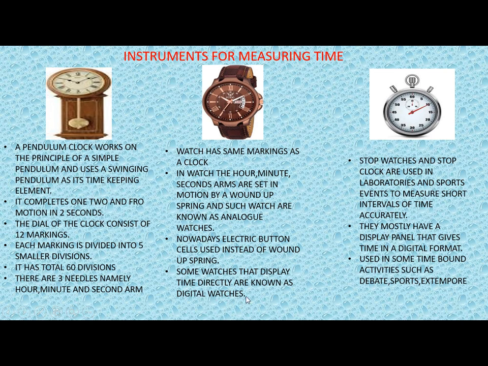Some of the watches you must be wearing directly show the time. They don't have any minute, hour or second arm, but they directly show you the time. Such kinds of watches are known as digital watches.